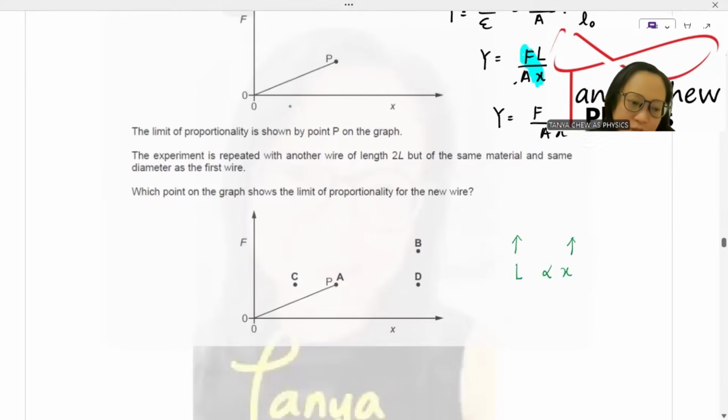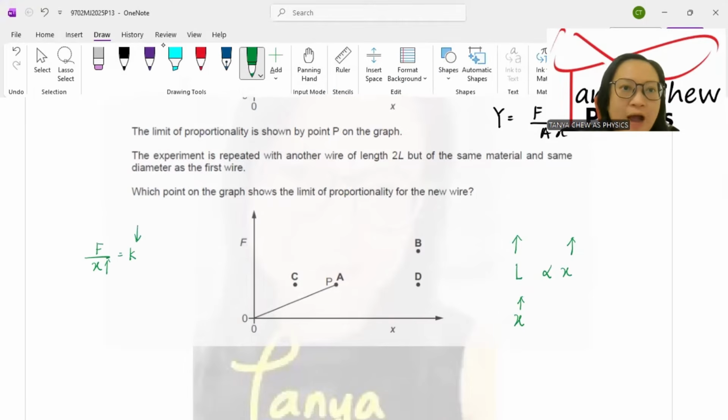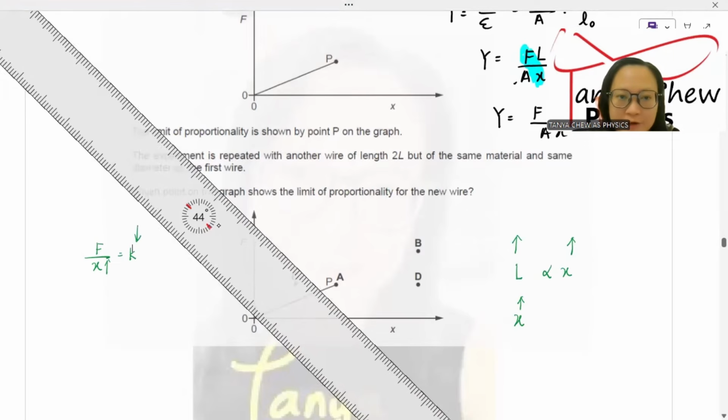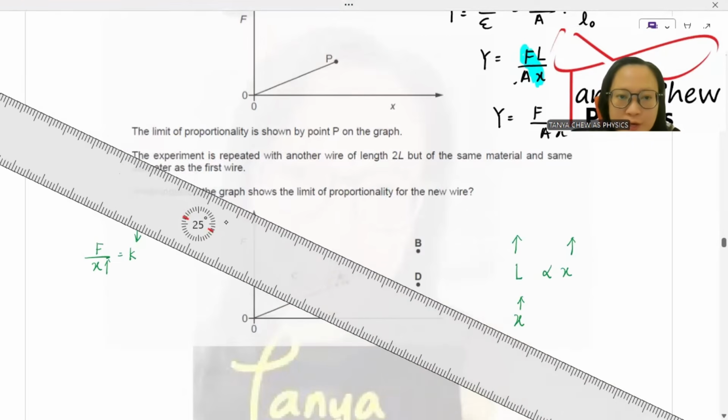So when the extension increases, so what will happen? F over X, extension increases, the spring constant would be decreased. So the graph would be lower with the higher extension. Graph would be lower with the higher extension, longer extension.